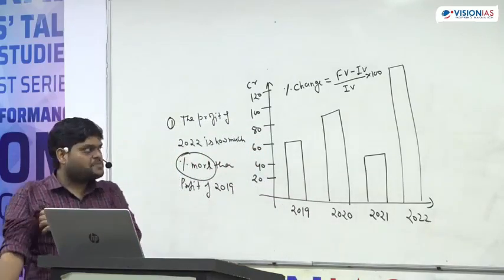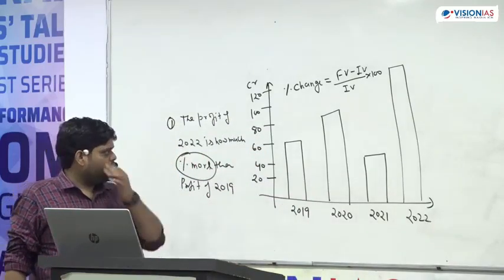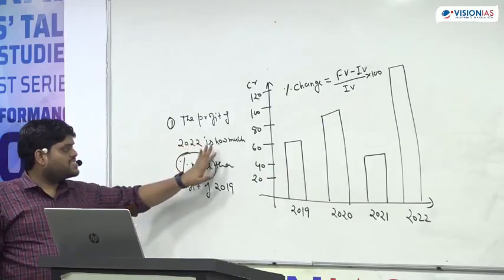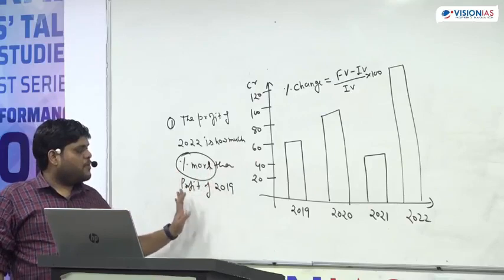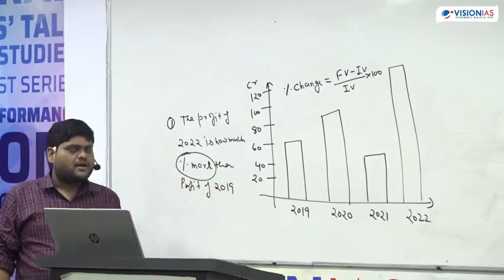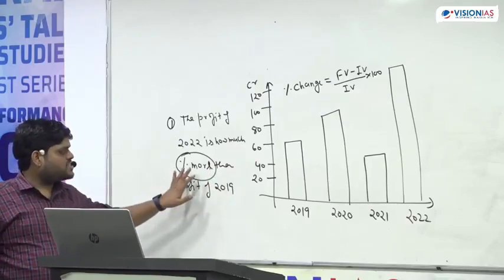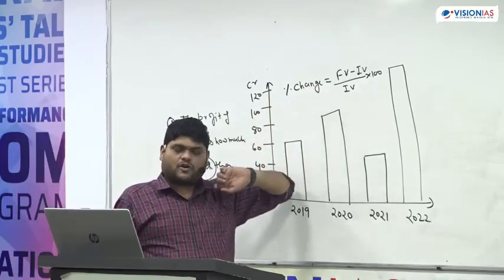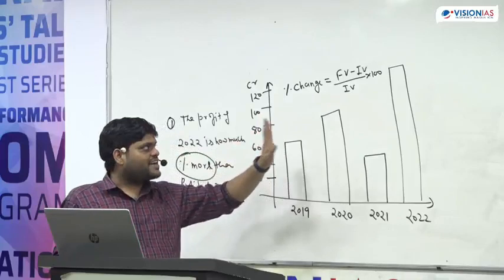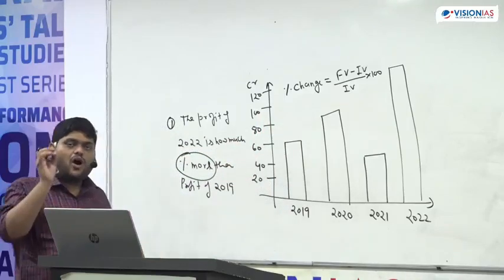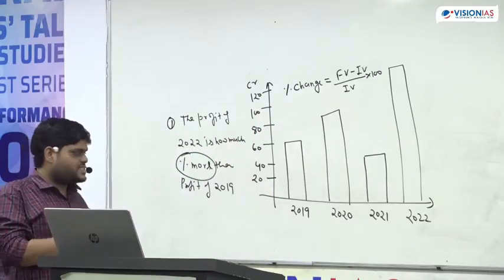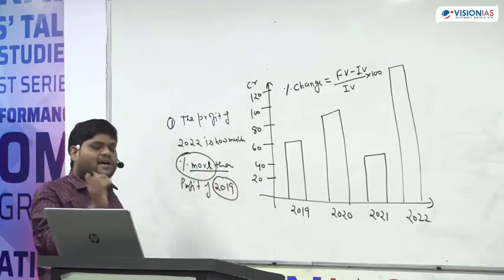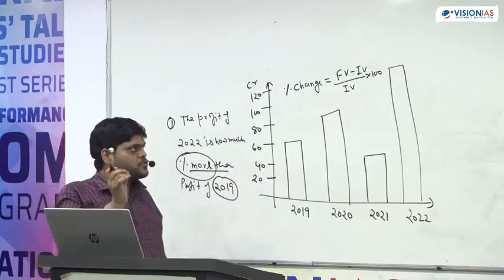As large as means the same thing. So here the question is: the profit of 2022 is how much percent more than the profit of 2019? As soon as "percent more" comes, that means they are asking for percent change. Now, change is final value minus initial value. All we have to find out is the initial value. This "more than" is coming for 2019, which means we are talking with respect to 2019.